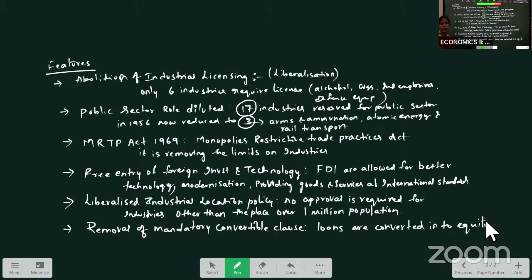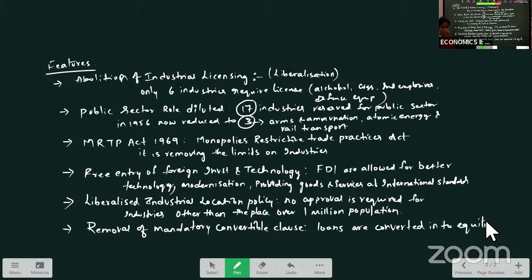So through 1991 policy, this convertible clause has been removed. So the financial institution will not impose this mandatory convertible clause. Okay, so that removal is done in 1991 policy. See what they have done in 91 policy, the abolition of industrial licensing. To set up the industry, license is not compulsory, except 6 industries require license, which are for the safety and security of the country.